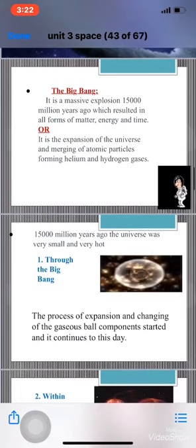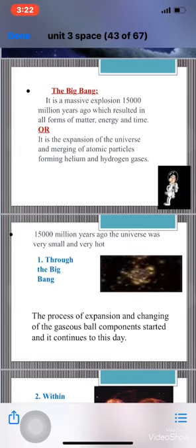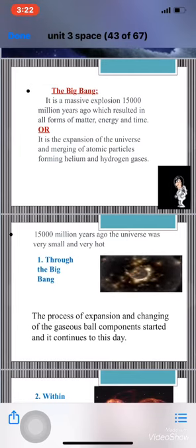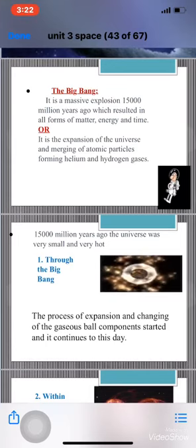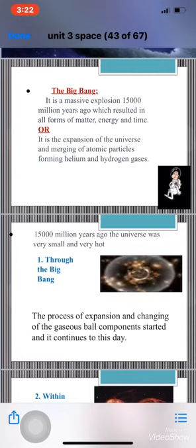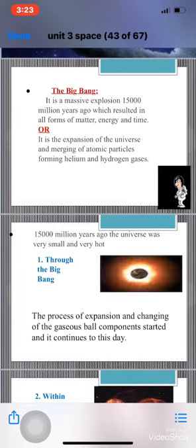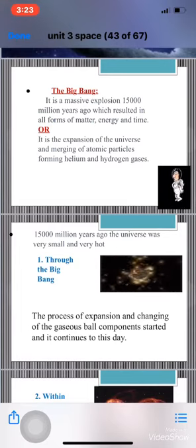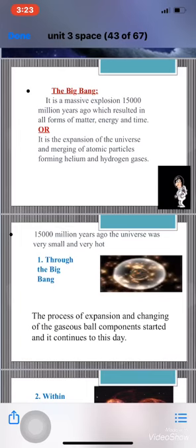First of all, 15,000 million years ago, the universe was very small and very hot. We said that the universe was a small gaseous ball with very high temperature, very high pressure, and small volume. Okay, and then the Big Bang explosion occurred. Since then, through the Big Bang, the process of expansion and changing started, and it continues till today. The universe is still expanding till today.